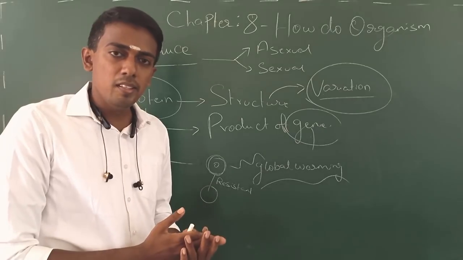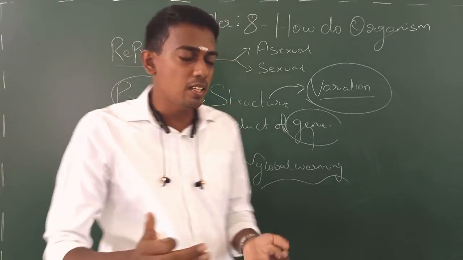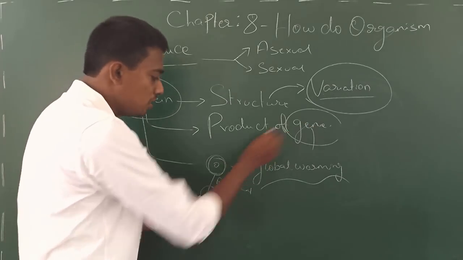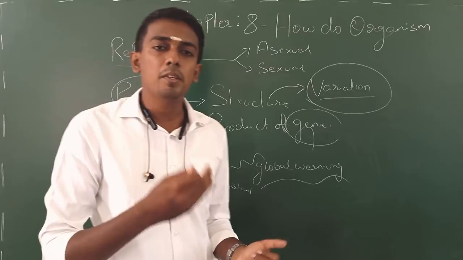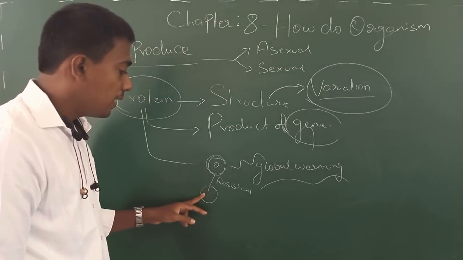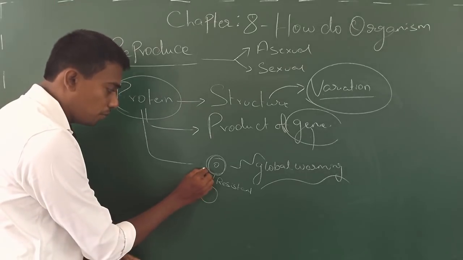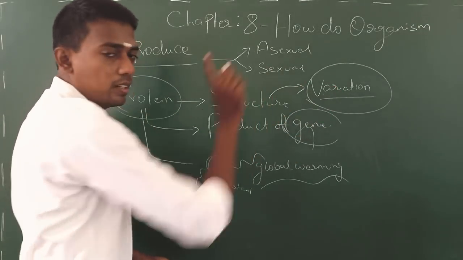Normally this bacteria doesn't have any heat tolerance, but certain bacteria change their gene and slowly get adapted to the fluctuation in temperature. That adaptation is possible only because of this change in the gene, and that is called the variation.